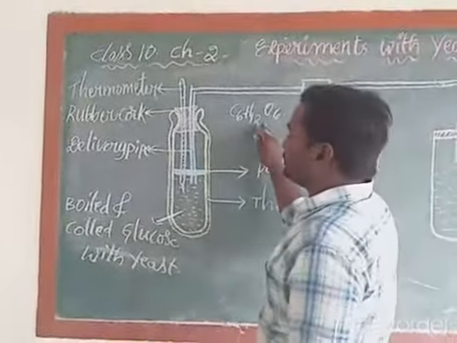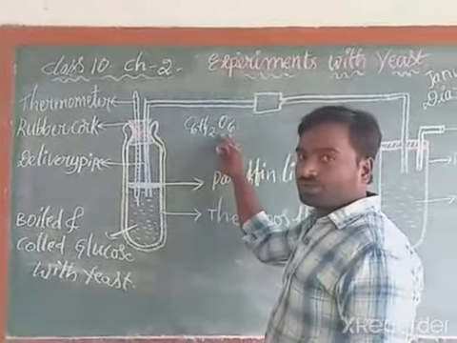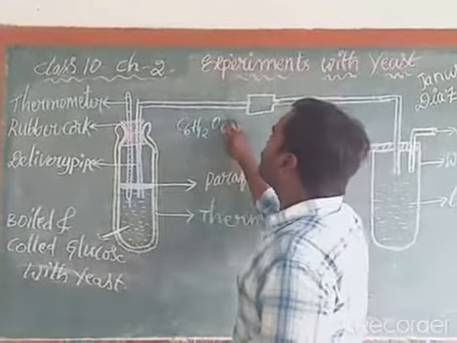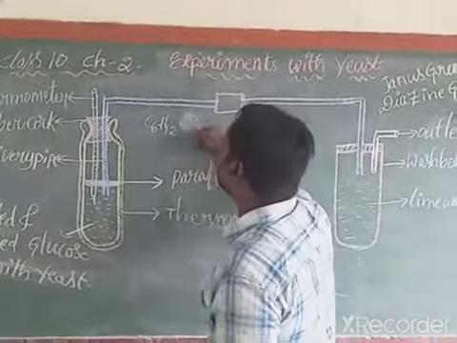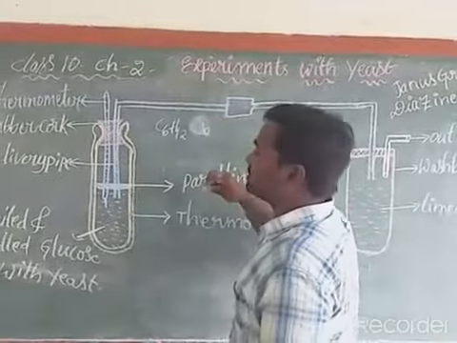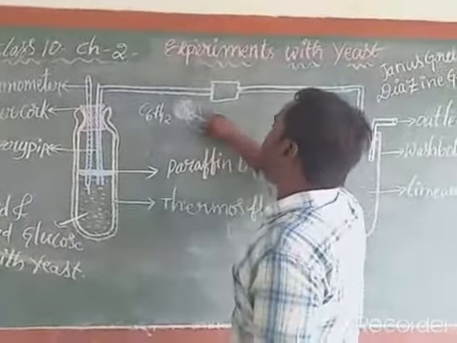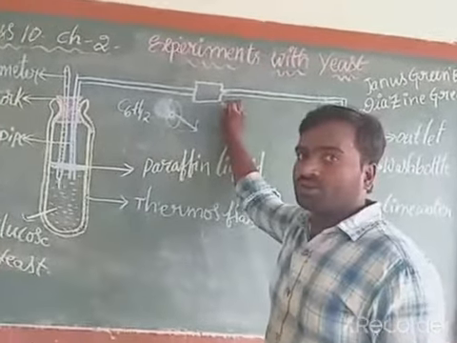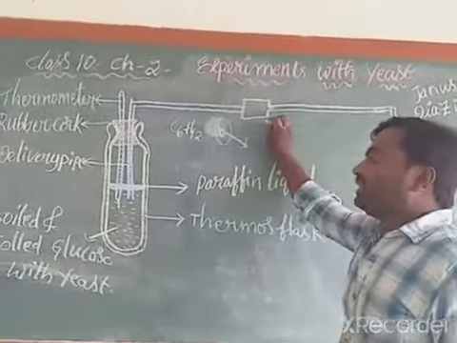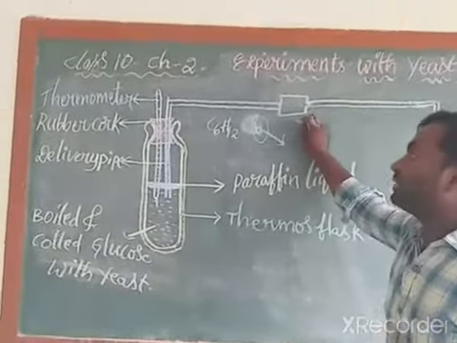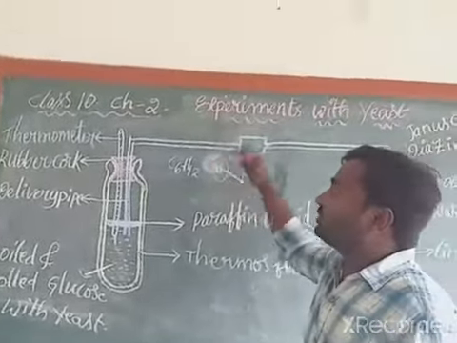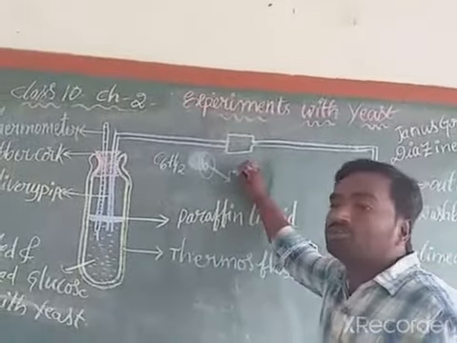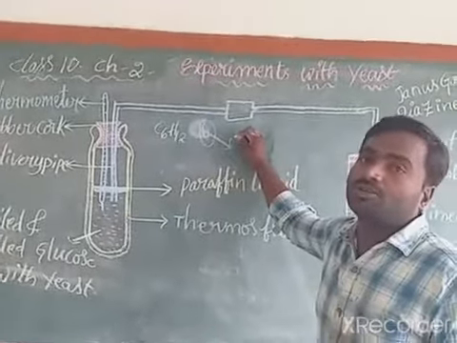If you boil the glucose solution, then what will happen? Glucose loses its oxygen completely. 6 molecules of oxygen are there. These 6 molecules of oxygen will be removed from this glucose solution. For this activity we need to boil the glucose to remove oxygen.